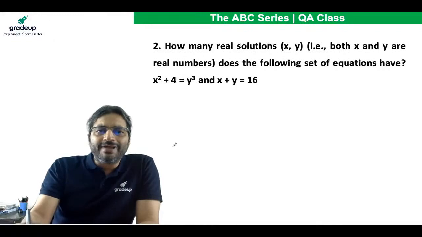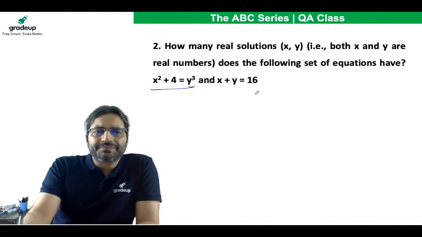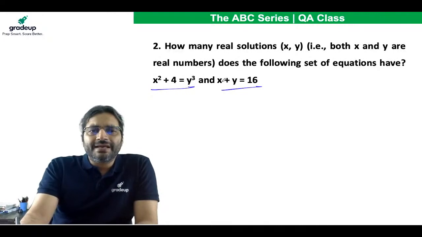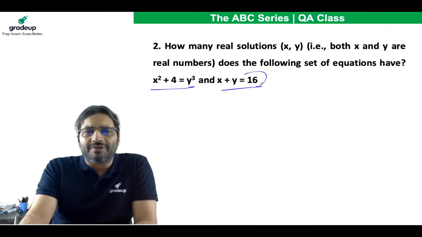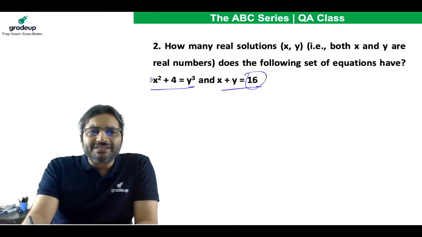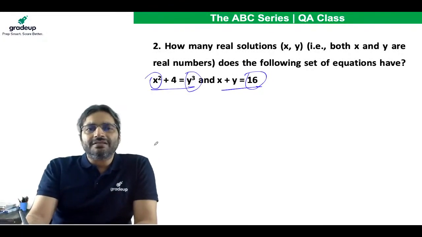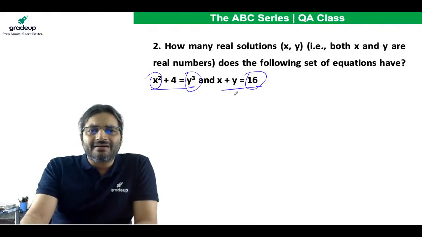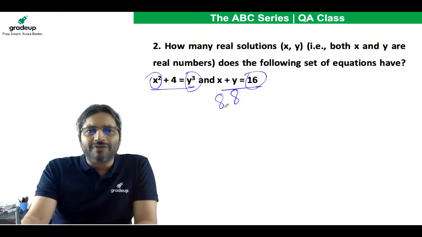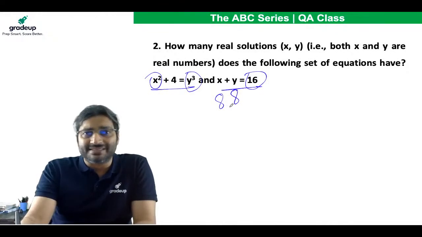That way is, look at these two. x plus y is 16, a small number, but the difference between x square and y cube is 4. So what if I take y equal to 8 and x also equal to 8? 8 cube is 512 and 8 square is 64. So there's a huge difference. The difference cannot be only 4.